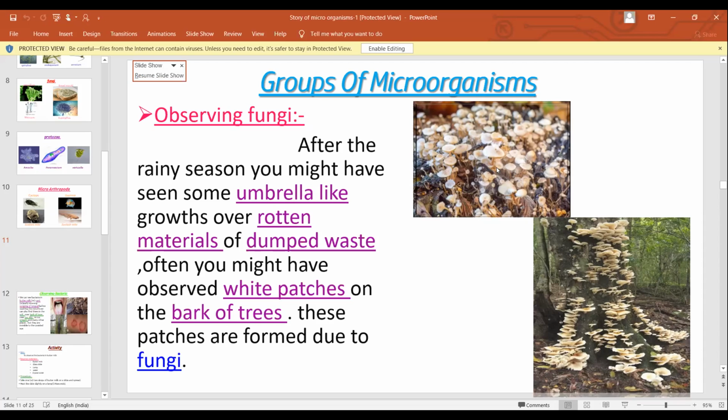The umbrella-like structures grow on the dumped waste, and the white patches grow on the bark of the trees. These patches are called fungi.